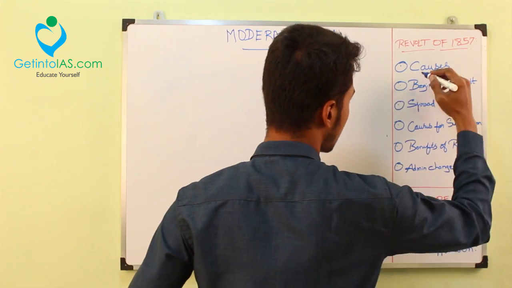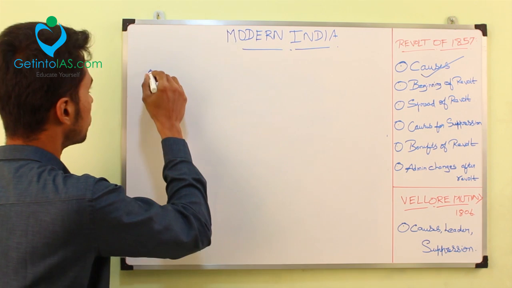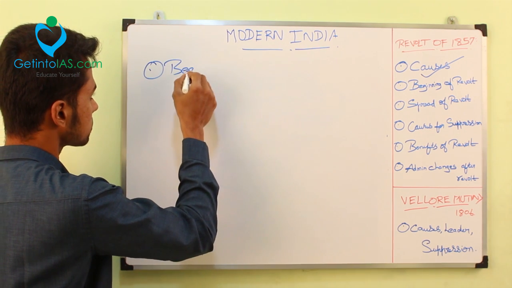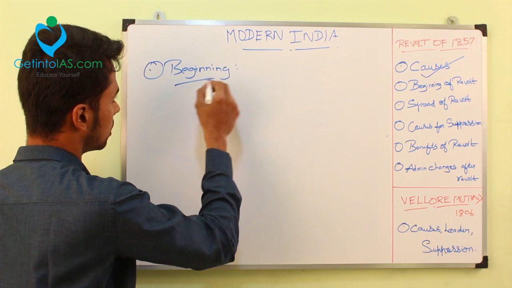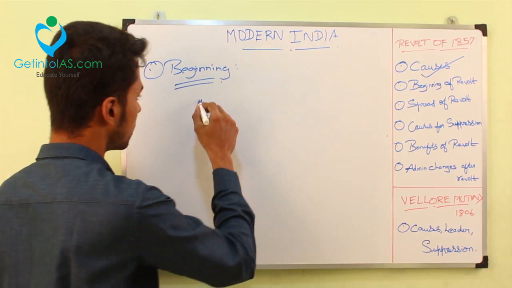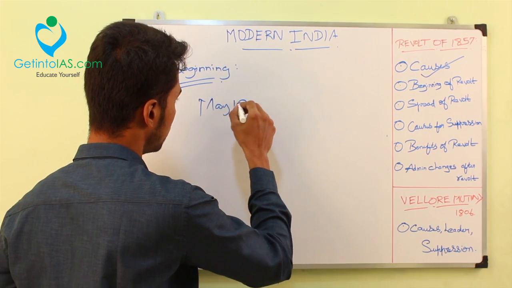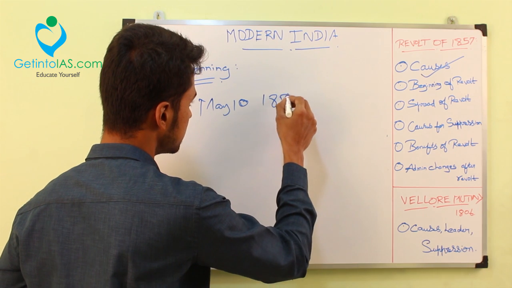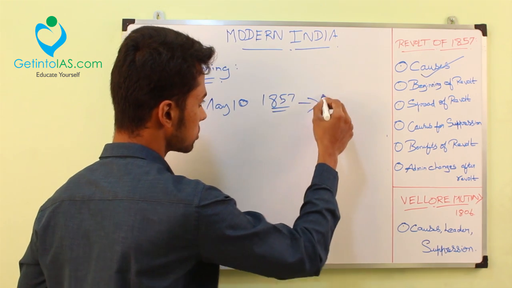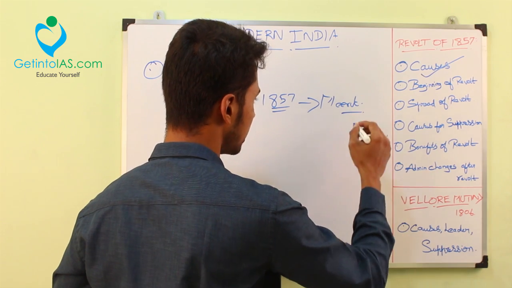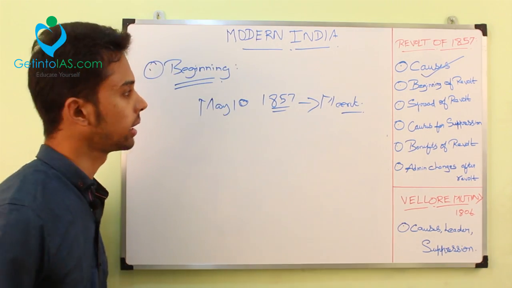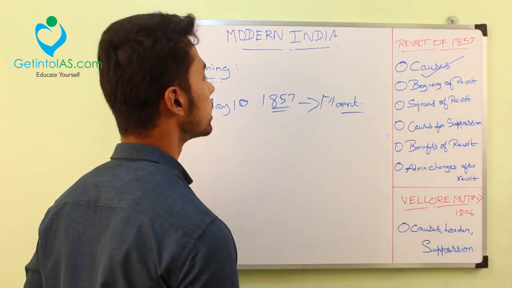So we have finished about the causes. Next, about the beginning. The revolt began on May 10, 1857 at a place called Meerut. Meerut is very close to Delhi, approximately some 50 kilometers. So the revolt started here.